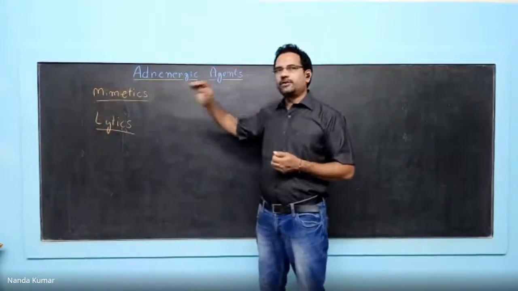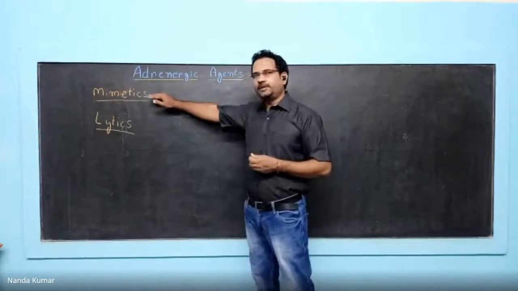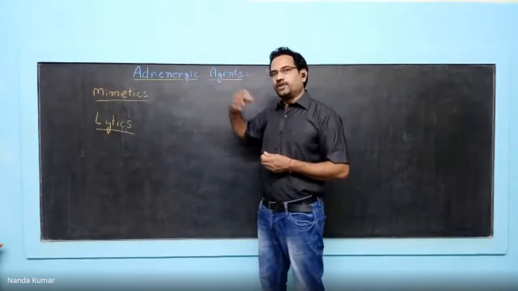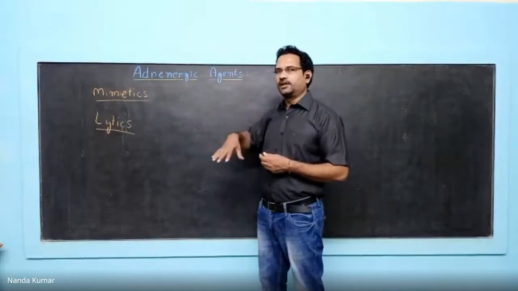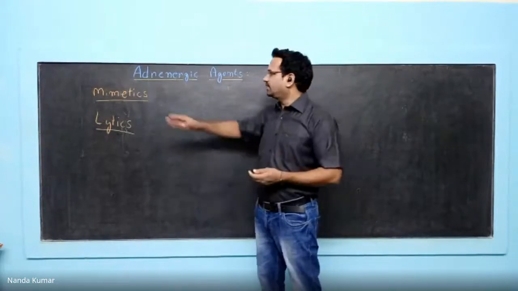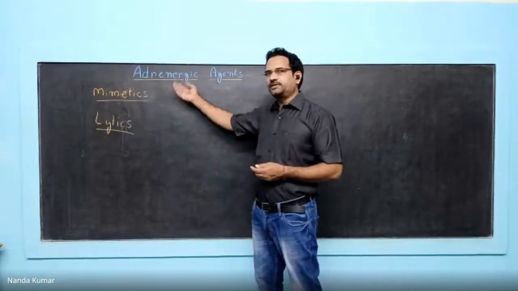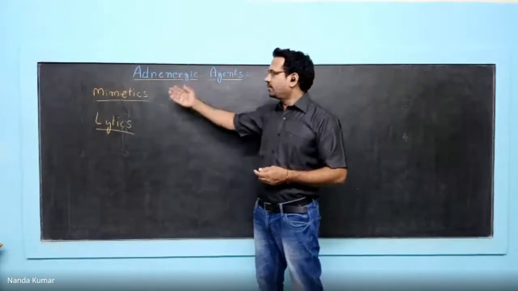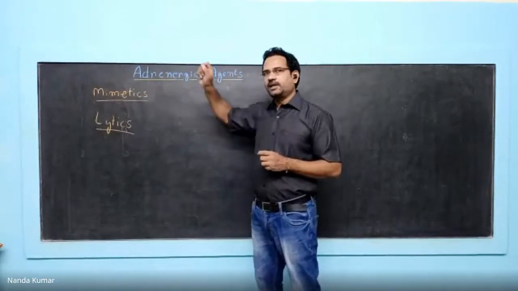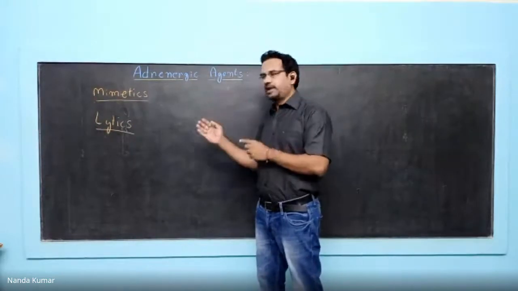The word mimetic is derived from mimicry. Mimicry means to imitate. So these mimetic agents will imitate the actions of the physiological ligand, that is noradrenaline. Any drug which is imitating the actions of noradrenaline can be considered as adrenomimetic. The adrenergic system is also known as the sympathetic system, so they can also be called sympathomimetic. As I told you, mimetic is a general term. Any agent which is imitating the effects of a natural ligand is considered as mimetic.